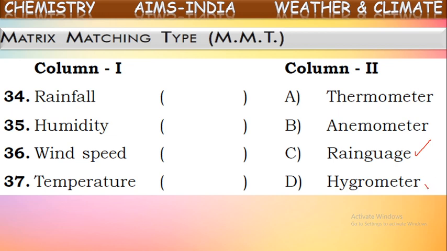What is that? It is called a hygrometer. Next one, wind speed. Wind speed and wind direction are measured by using different instruments which show similar measurements. One of them is a wind vane, isn't it?